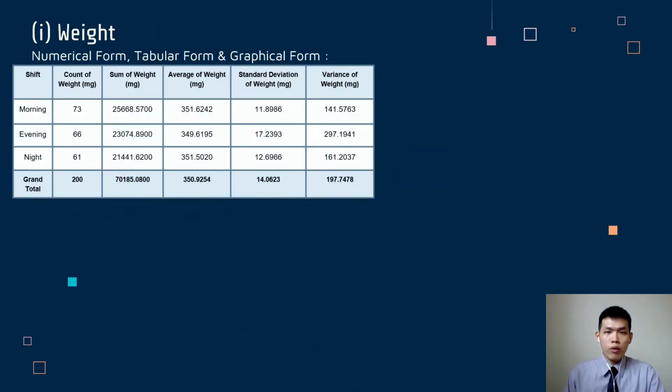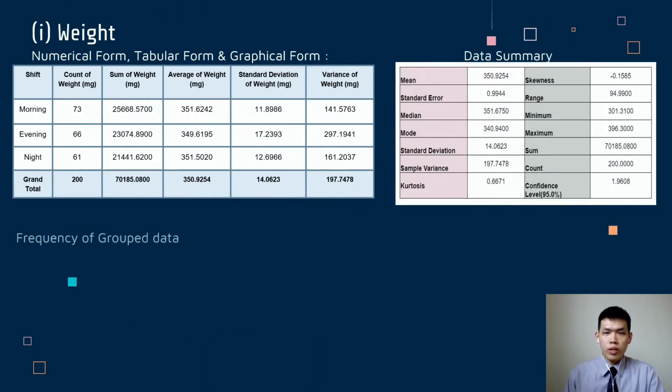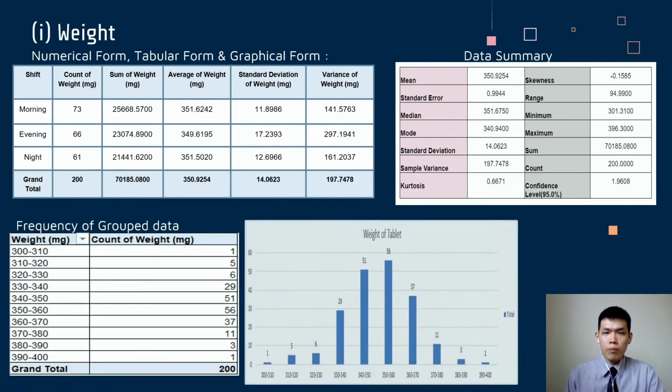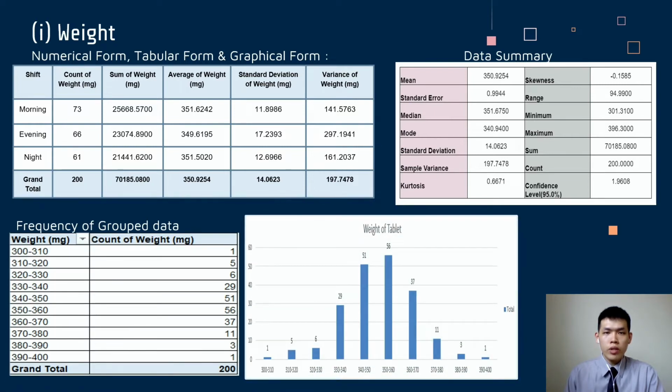First, we have the weight of templates. From the first table, we can see the number of templates produced at morning, evening, and night are 73, 66, and 61 respectively, with the grand total 200. We can see the analyzed statistic data of each shift as well as the grand total of statistic data of weight data in the table.